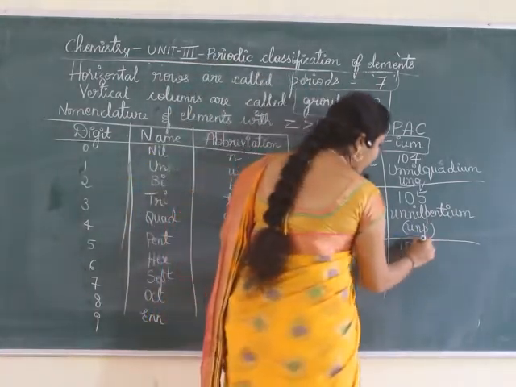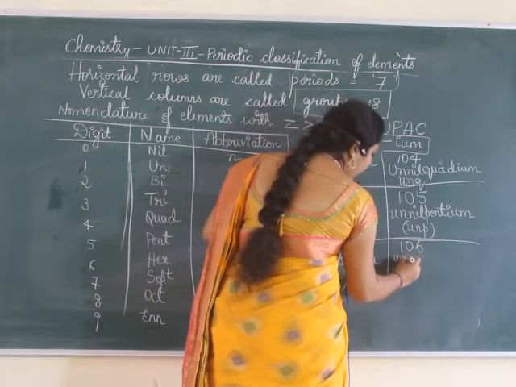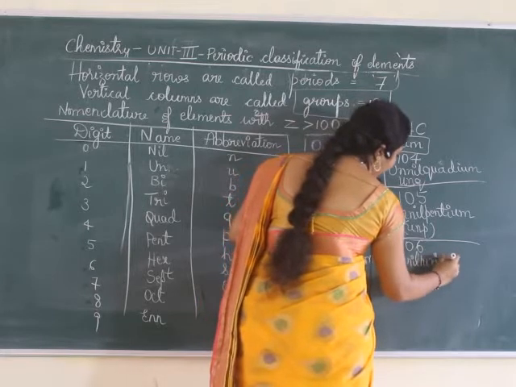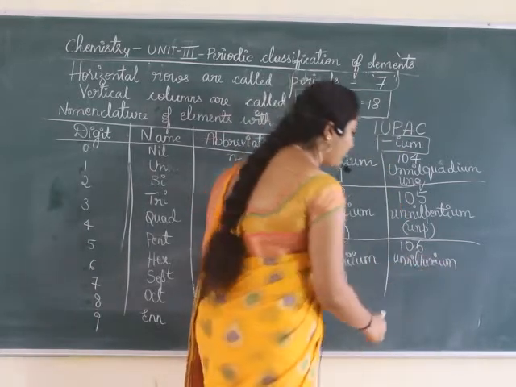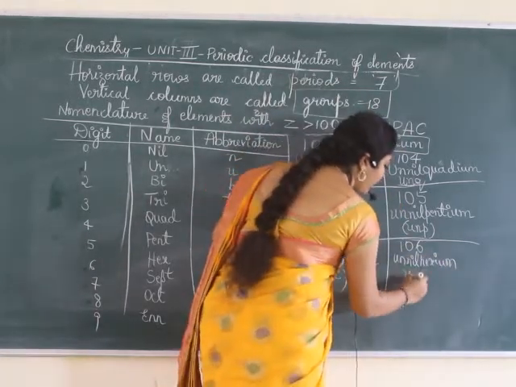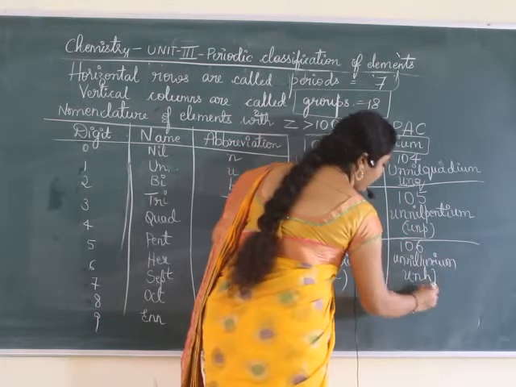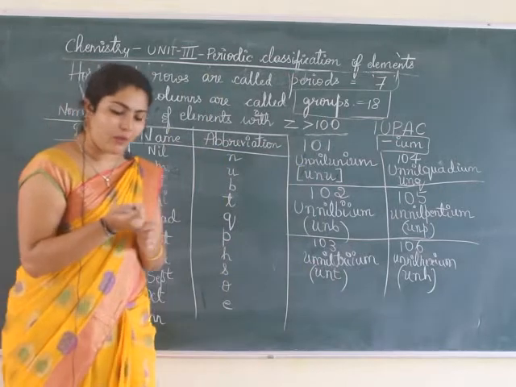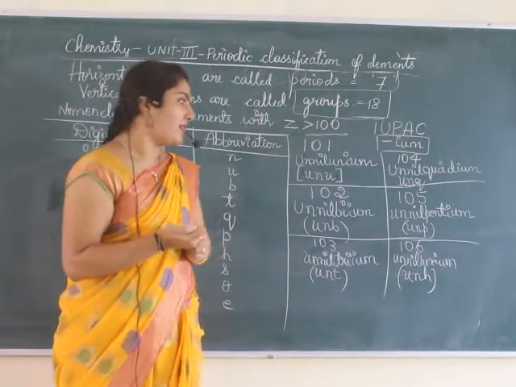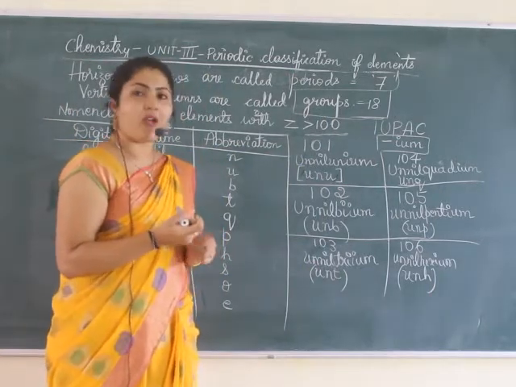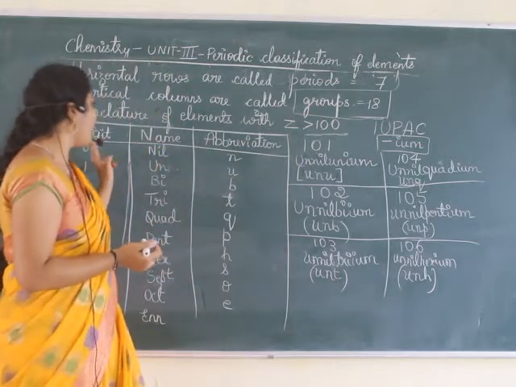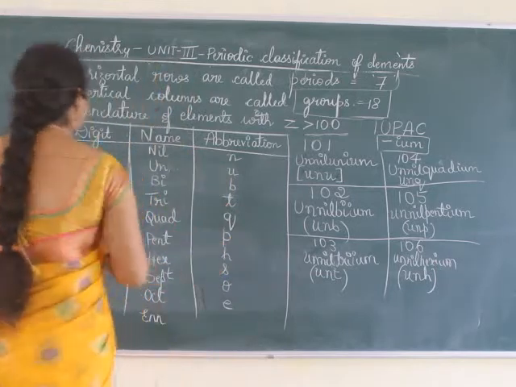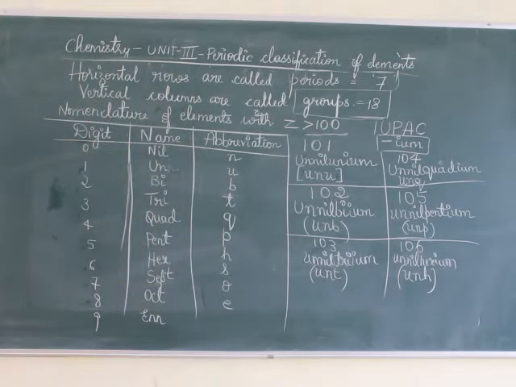Next 106. Un, nil, hex, IUM is the ending, unnilhexium. The denotion is UNH. In the examination they can ask you based on this. Sometimes in the competitive exams also they ask. It's very simple, isn't it? If you know which digit has which name, and the abbreviation, you can easily write. We will write for the remaining ones also.